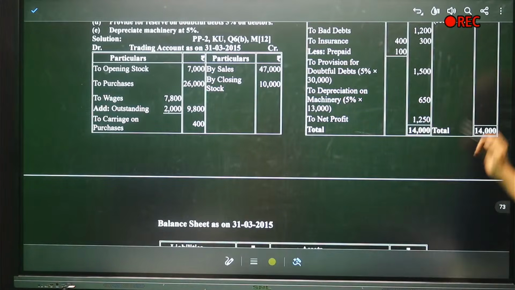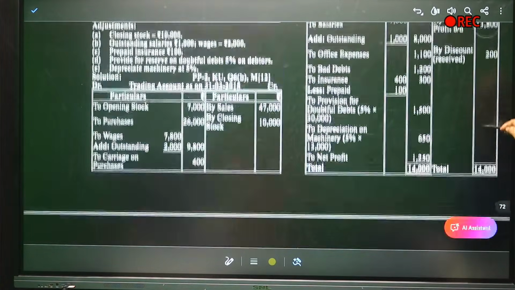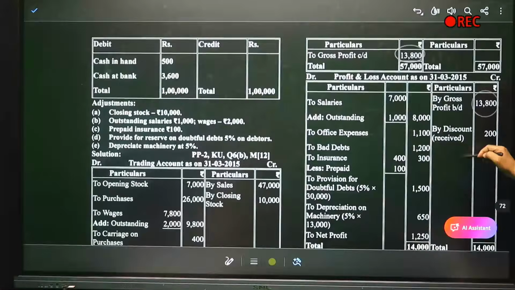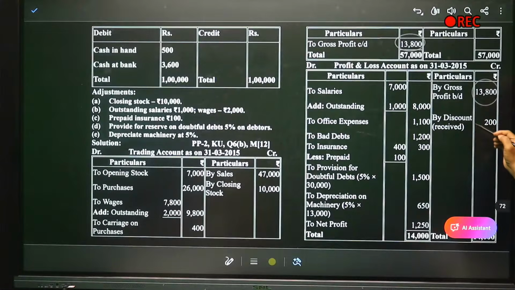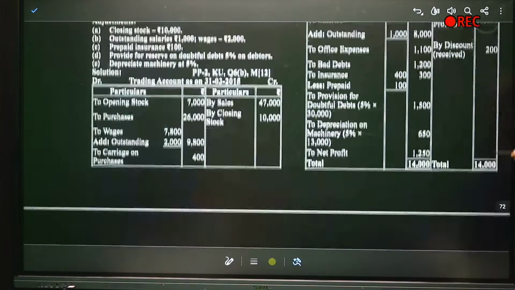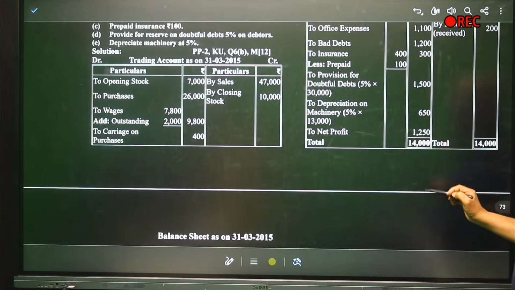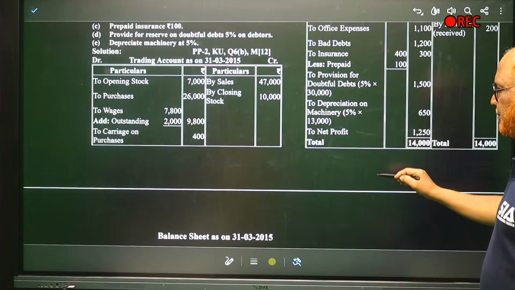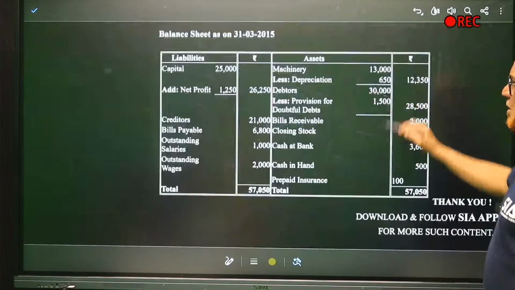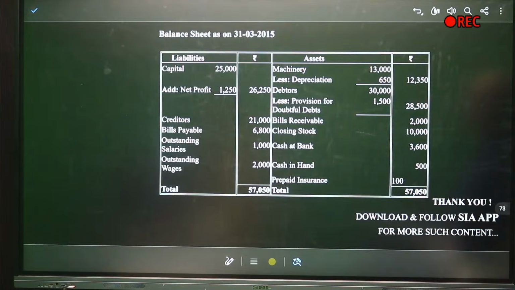Okay, finished. Now credit side total. Credit side we have not seen. Discount received. Gross profit we have taken. Discount received is 200. So total is 14,000 minus debit items. We get net profit of 1,250. That's it. Now finally, the balance sheet.